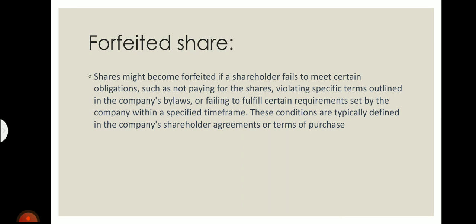So forfeiture of shares is this: I have already paid the application amount and allotment amount, but I have not paid the first call amount, or I violated some specific terms or did not pay for the shares. When I am failing in something, the company will decide to take the shares back. This is called forfeiture of shares, when the company takes its shares back from the public because the public didn't pay or violated something according to the rules and law. Those shares will be called forfeited shares.